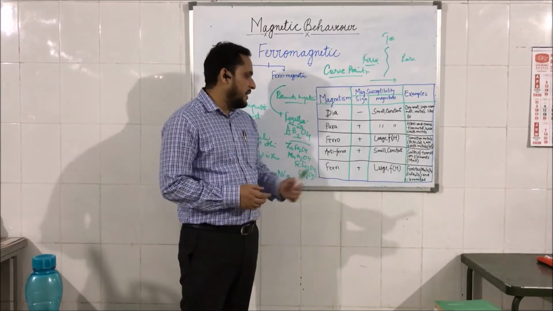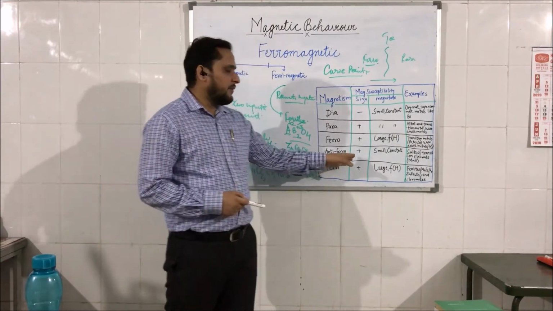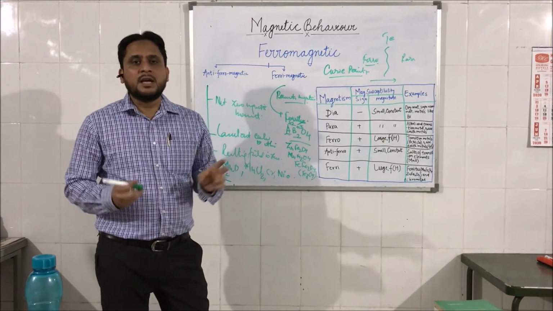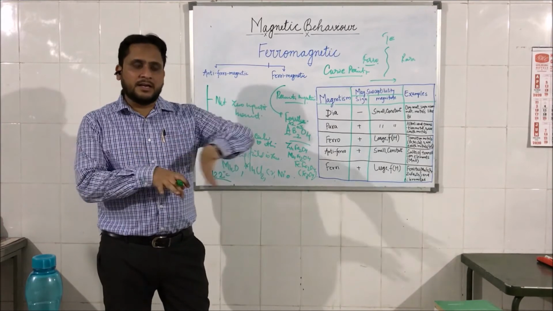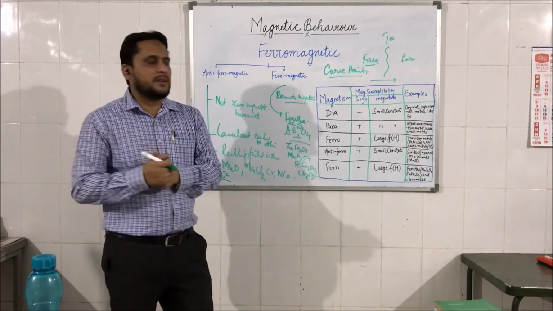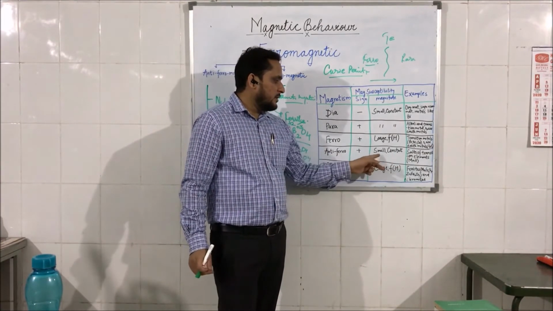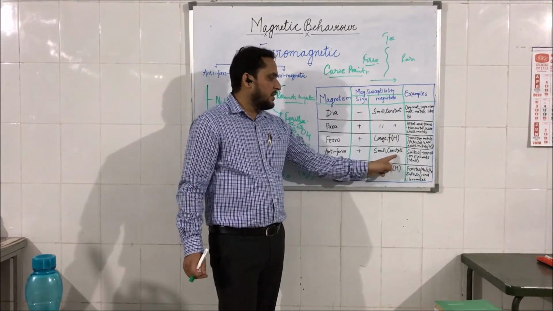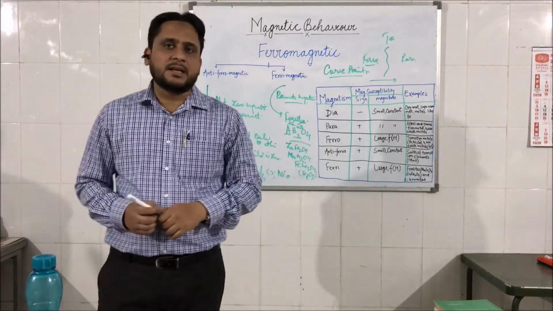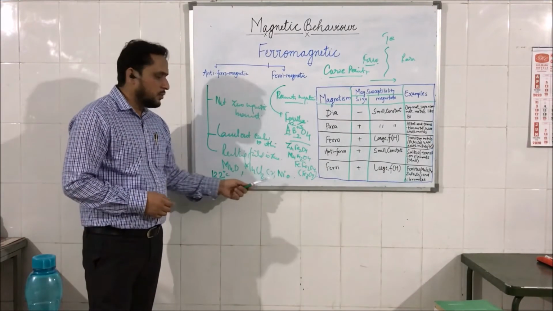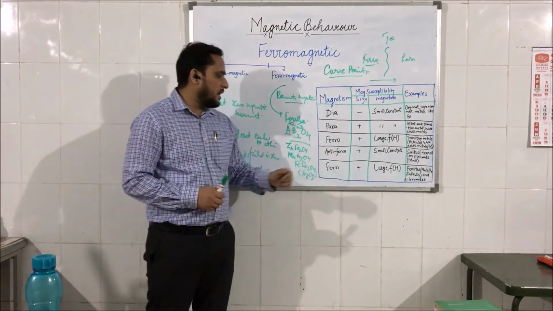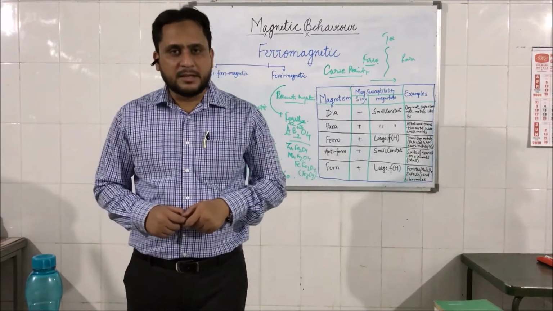Again, we have antiferromagnetic materials. Although they are attracted, the field is very low or equal to 0 because of the balanced antiparallel spin: the spin of one type of atom is balanced and cancelled out by the other type of atoms or ions. So it is very small. Again, it is constant and does not depend upon the external magnetic field. The examples are salts of transition metals, like I just told you, Mn oxide, MnCl2, NiO, and certain transition metals like chromium.